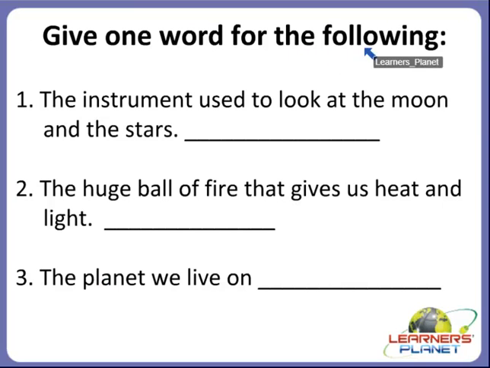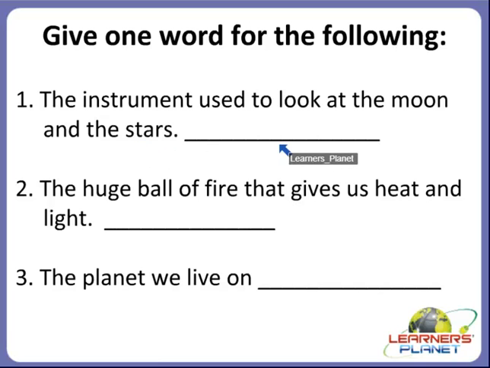Give one word for the following. Yes, children? I'll read the sentence for you and you have to guess the answer in just one word. Okay? So let's start with the first one. The instrument used to look at the moon and the stars.